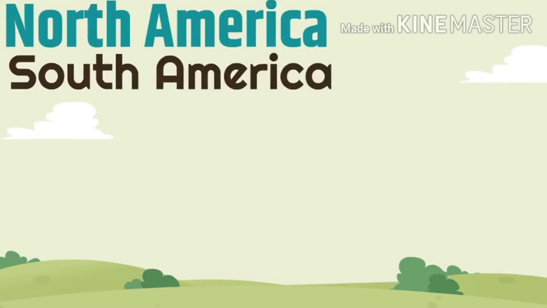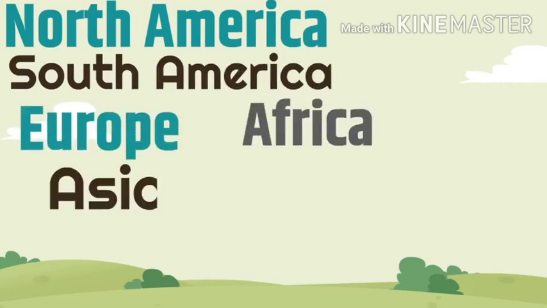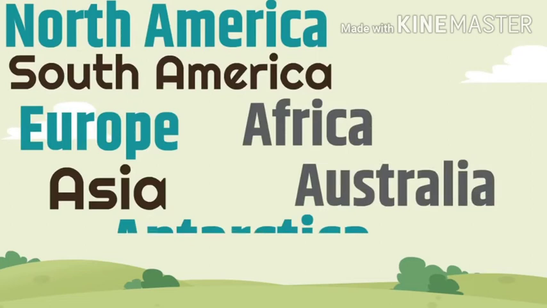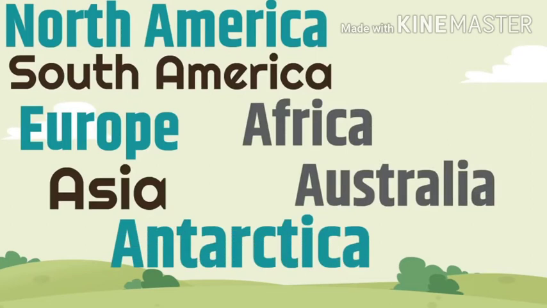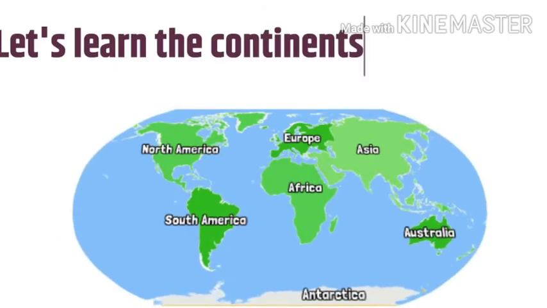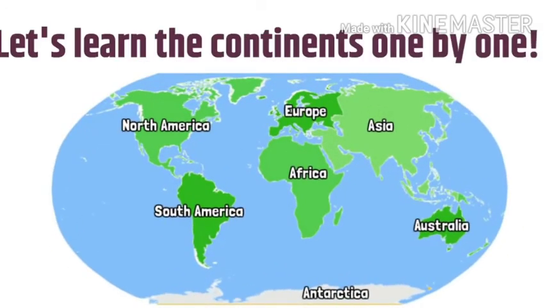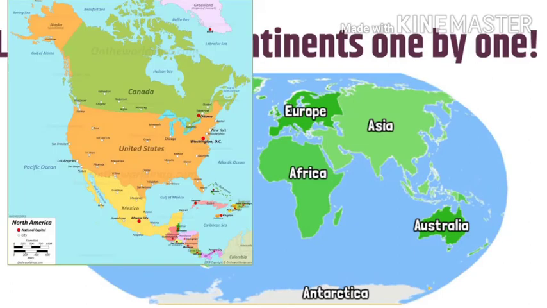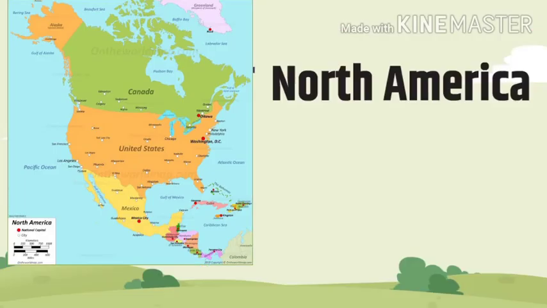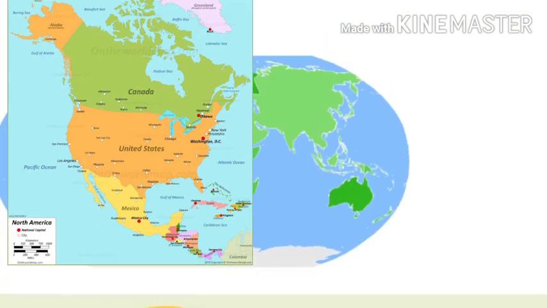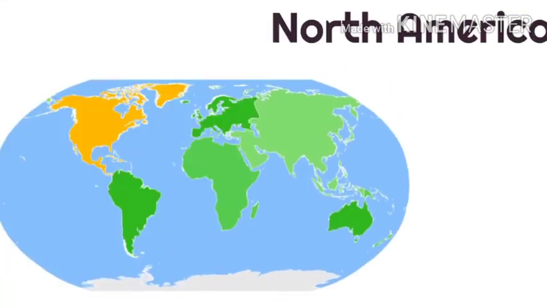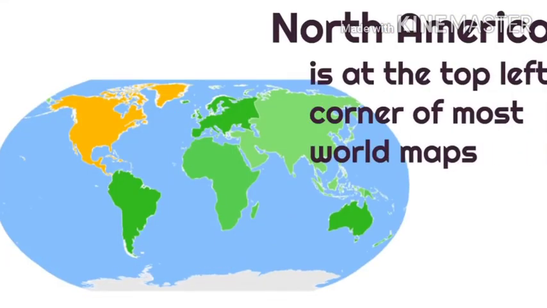Let's start with North America. Okay, let's list them: North America, South America, Europe, Asia, Australia, Africa, and Antarctica. So these are the 7 continents of the world. Let's learn the continents one by one. First, we are going to start with North America. The American continent got its name from an Italian navigator, Amerigo Vespucci.